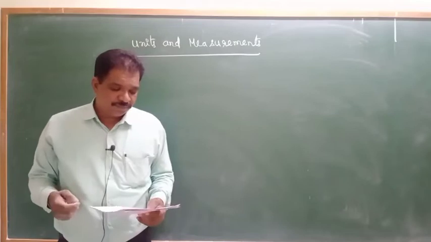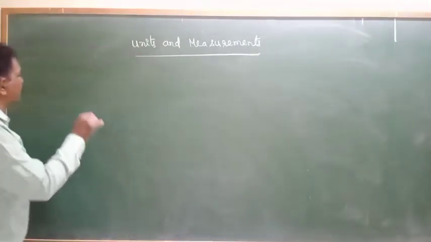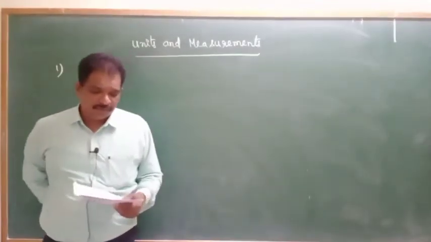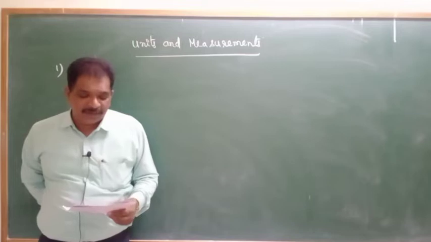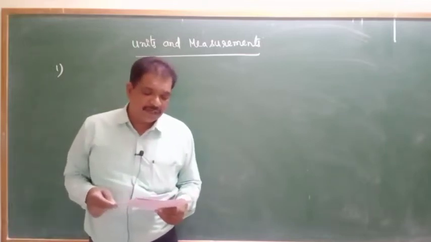So atomic corner, see first question, directly we will start with the problems. First problem, which of the following does not depict the correct link between technology and physics? Photocell.